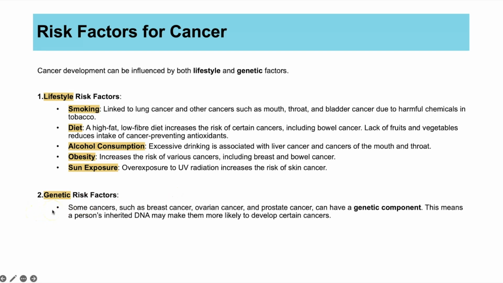So some cancers, such as breast cancer, ovarian cancer, prostate cancer, there is a genetic link where you might have inherited some DNA, which means you're more likely to get a cancer than another person who doesn't have that particular gene or that section of DNA.